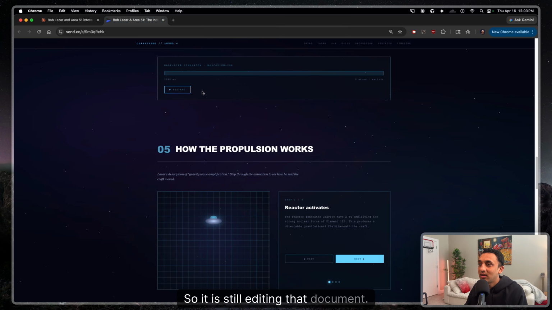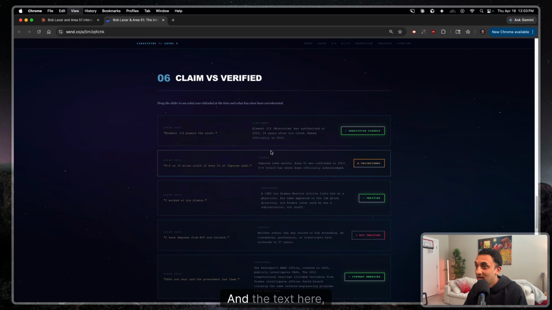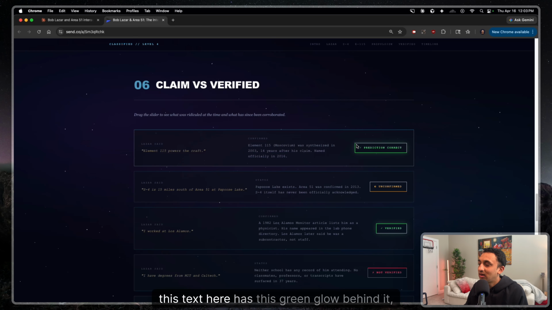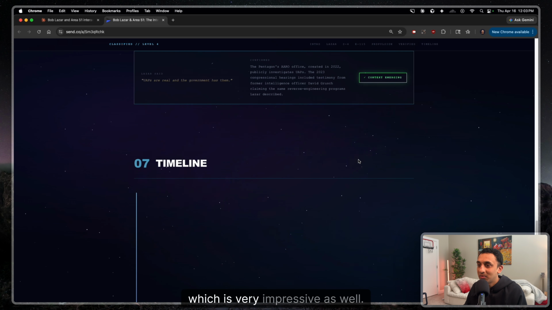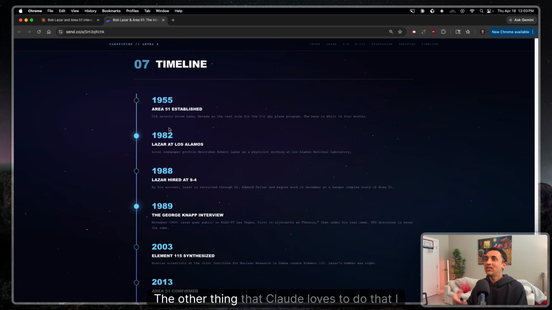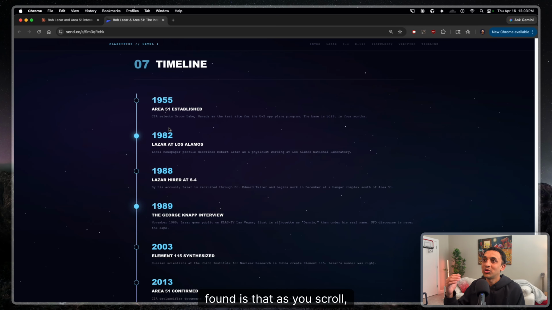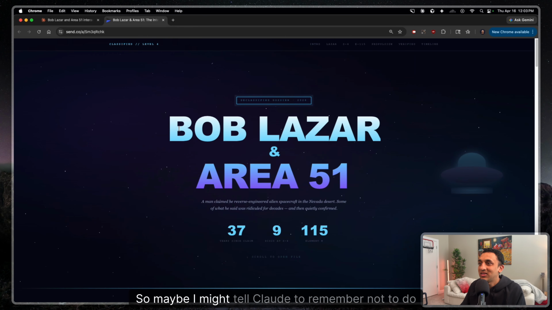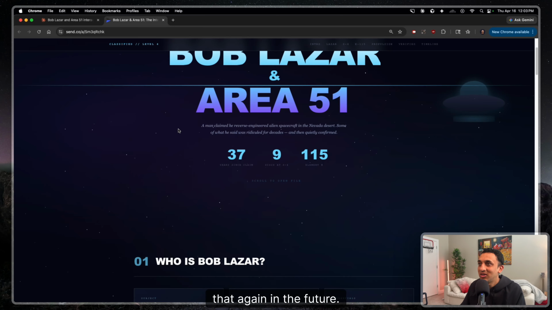So it is still editing that document. We'll come back to that in a second. And the text here, I mean, look at this too. This text here has this green glow behind it, which is very impressive as well. And the timeline, the other thing that Claude loves to do that I found is that as you scroll, it loves to fade stuff in instead of just showing everything at once. At first, I thought that was okay. Now I've kind of gotten annoyed of it. So maybe I might tell Claude to remember not to do that again in the future. But this is pretty cool.